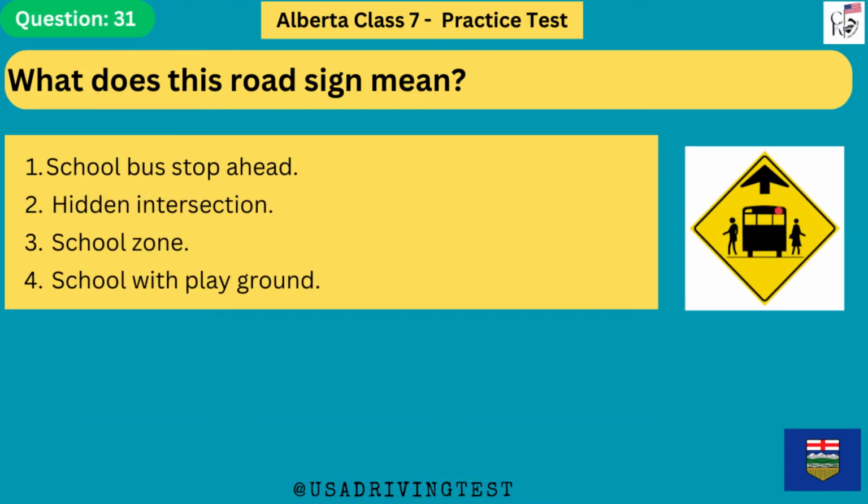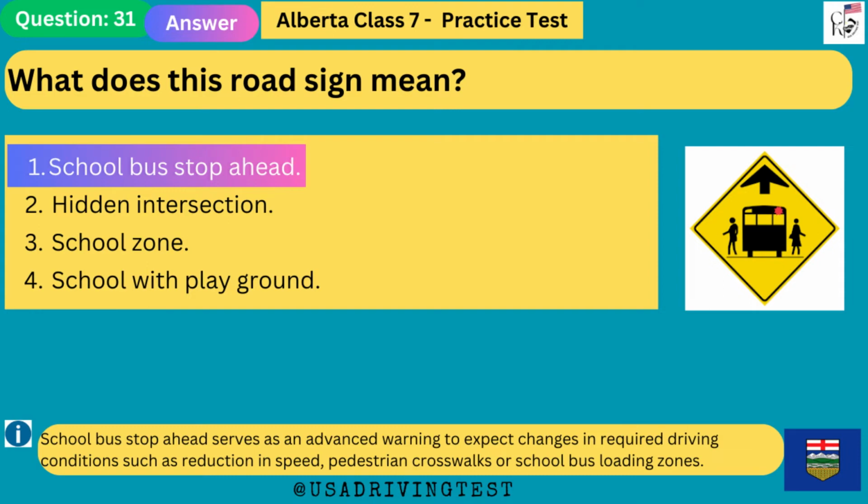What does this road sign mean? 1. School bus stop ahead. 2. Hidden intersection. 3. School zone. 4. School with playground. The answer is 1. School bus stop ahead. School bus stop ahead serves as an advanced warning to expect changes in required driving conditions such as reduction in speed, pedestrian crosswalks or school bus loading zones.